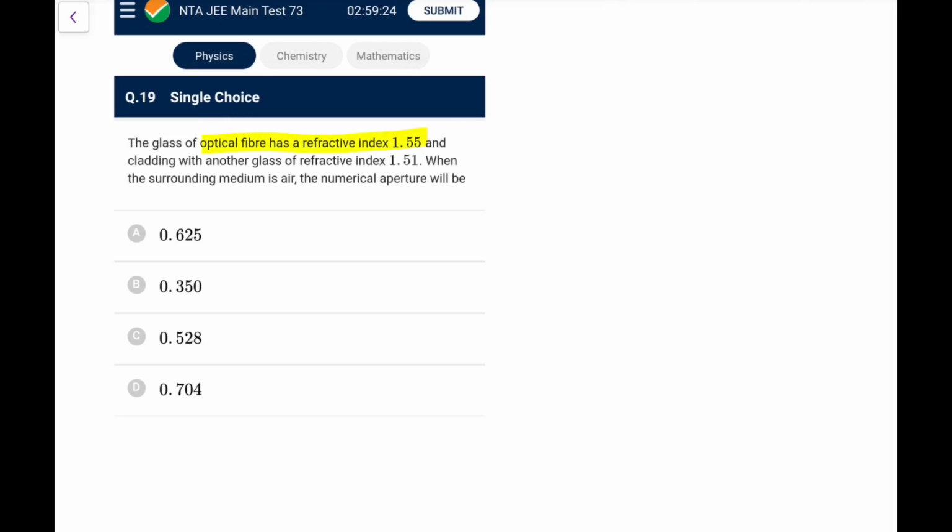The glass of optical fiber has a refractive index 1.55, cladding 1.51, then the surrounding medium is air. The numerical aperture is, now you need to remember this numerical aperture. This was given once in a JEE Advanced question, but they had defined it, but here they didn't define it, and you are not expected to remember this. It is basically given as the square root of mu1 square minus mu2 square upon mu of air. That is what you will have as numerical aperture here.